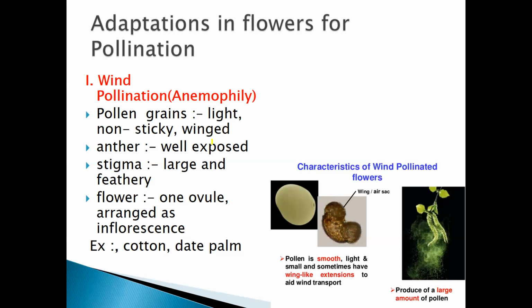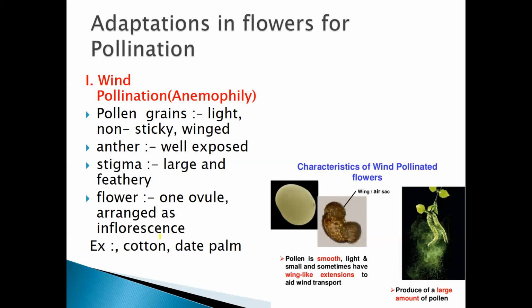Inflorescence is nothing but the arrangement of flowers on the apex of the stem of the plant, that is, a group of flowers. There are different types of inflorescence, like umbel inflorescence.